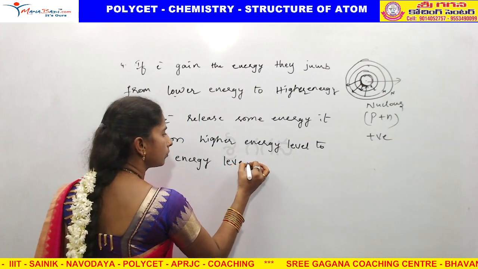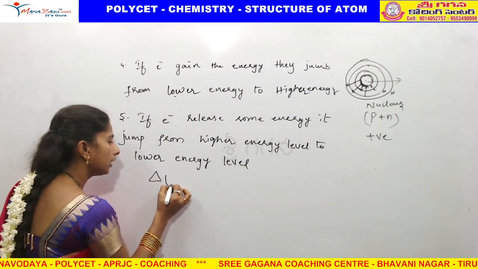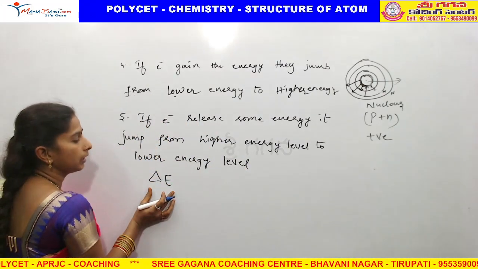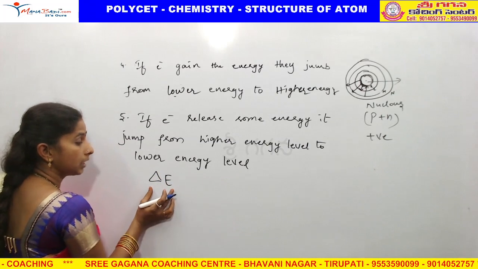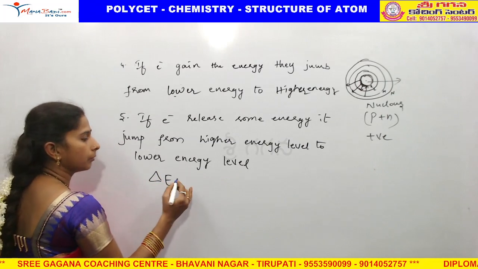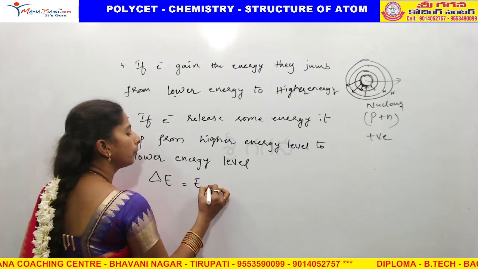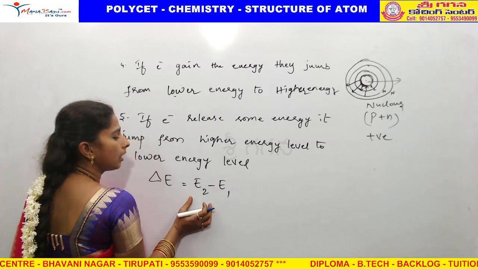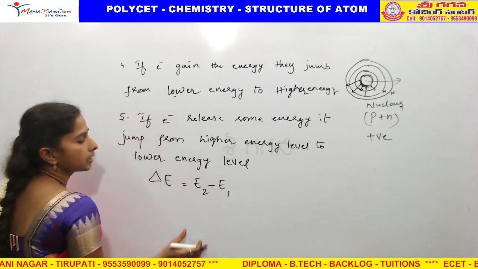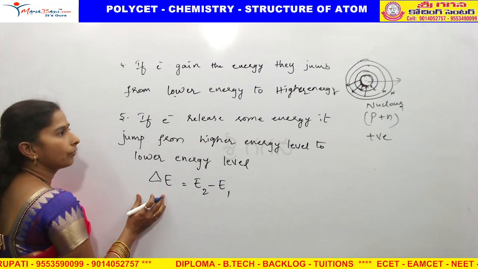So the change in energy between the orbits is equal to E2 minus E1, higher energy orbit minus lower energy orbit. You can get the energy of the orbit.